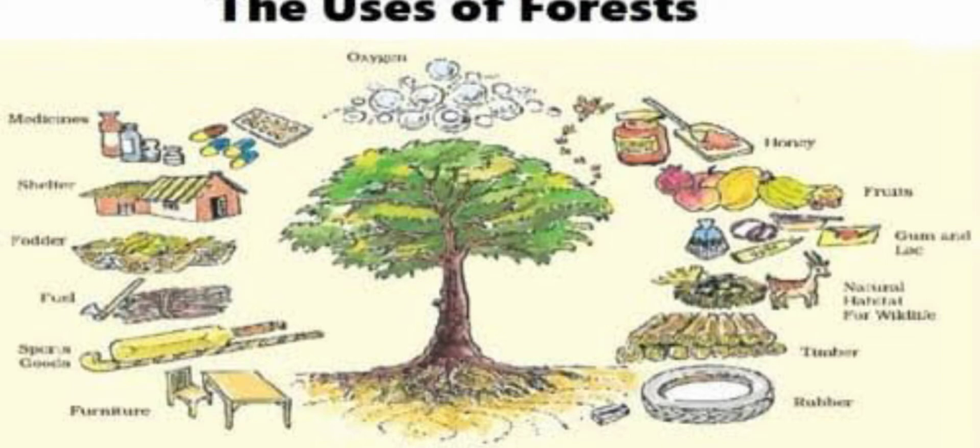And the roots of the plants bind the soil, which is helpful against soil erosion. They will control soil erosion. And what are the things we get from the forest? Furniture, fuel, you can see in this picture. Wood, fodder, medicinal plants, herbs, honey, gum, and many things we can get from the forest.